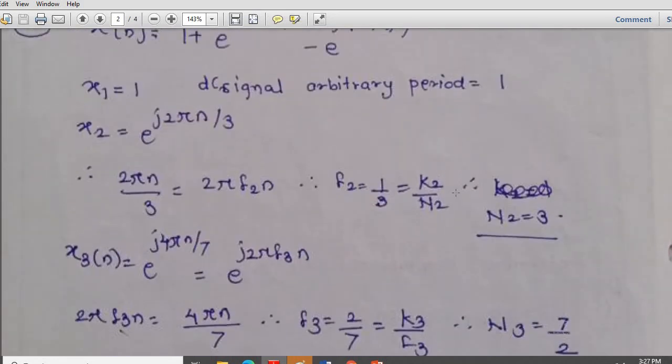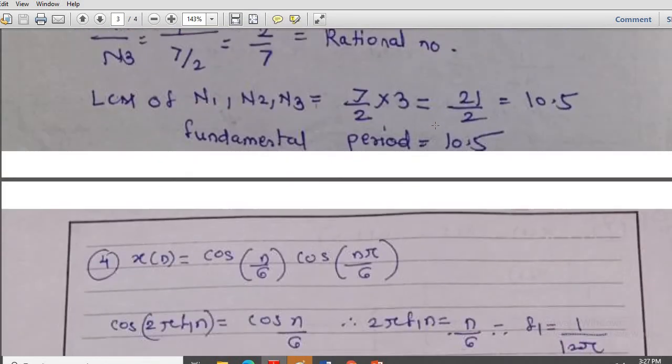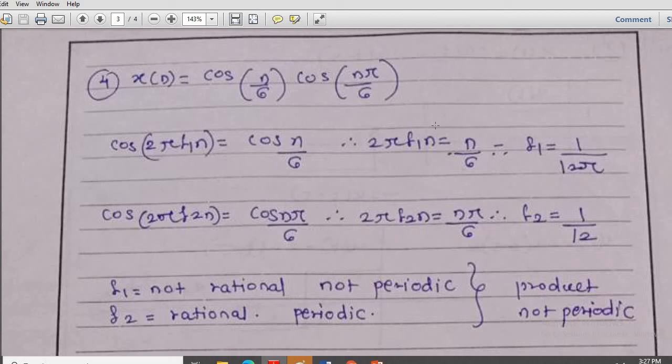So our signal includes 3 terms: 1, e raised to j2 pi n by 3, and e raised to j4 pi n by 7. So this is the third one. Now next one we will take, for example, x of n is equal to cos of n by 6 times cos of pi n by 6. So for the first term, cos of 2 pi f1 n is equal to cos of n by 6.